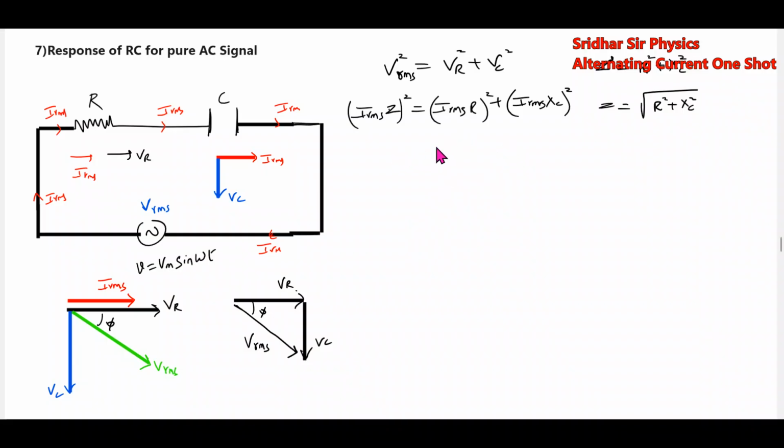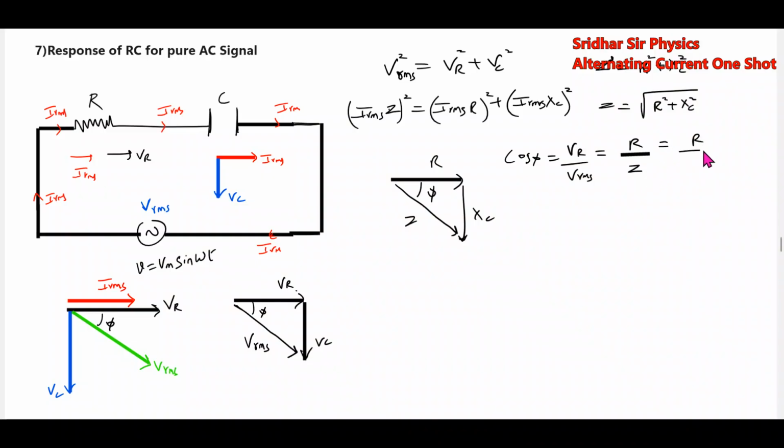Okay. Now what is tan phi? Again we can also draw the vector diagram. This will be R, this will be XC, sorry, and this will be Z. Then we define cos phi equal to VR by VRMS, and this is equal to R by Z. This is one basic formula.